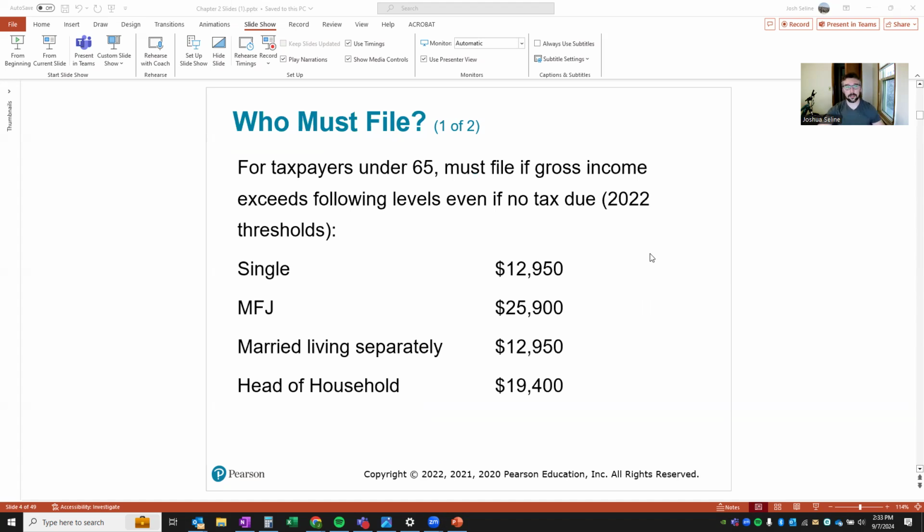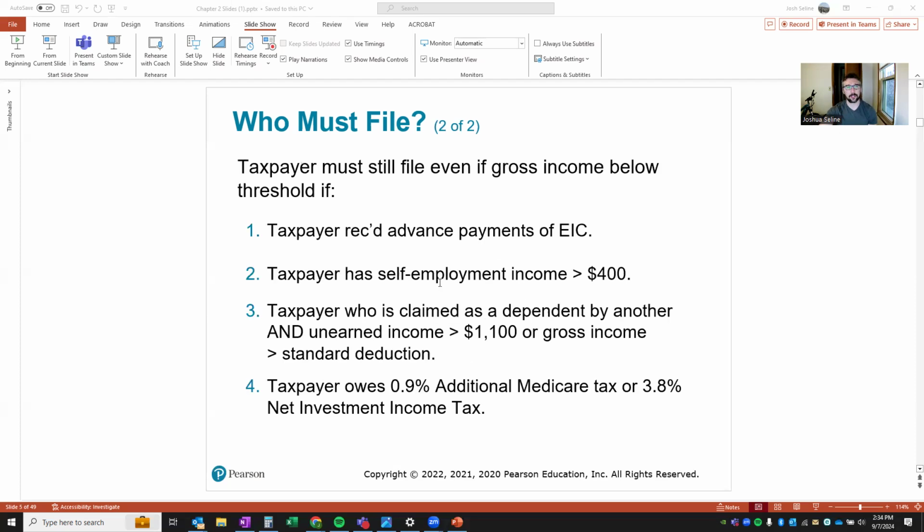So you got single, MFJ, married filing jointly. It's going to be about double the single threshold. Married filing separately, living separately. And you got head of household, which is going to be about halfway between single and married filing joint. So even if your income exceeds those levels, you got to file a tax return. There's other special situations we will get into right here.